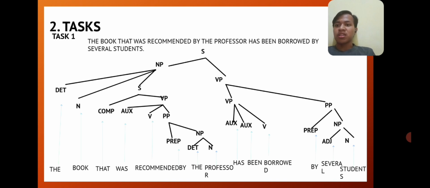was as auxiliary, recommended as a verb, by as a preposition, the as a determiner, and professor as a noun. While the verb phrase is has as an auxiliary, been also as an auxiliary, borrowed as a verb, by as a preposition, several as an adjective, and students as a noun.